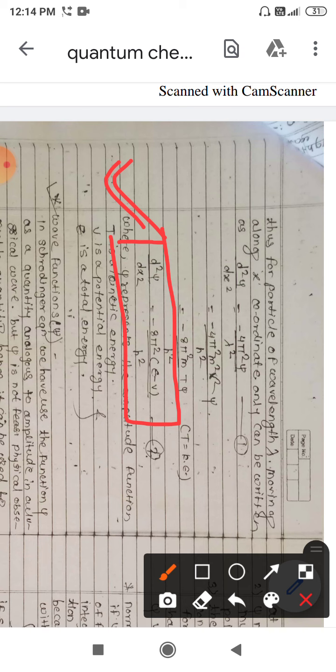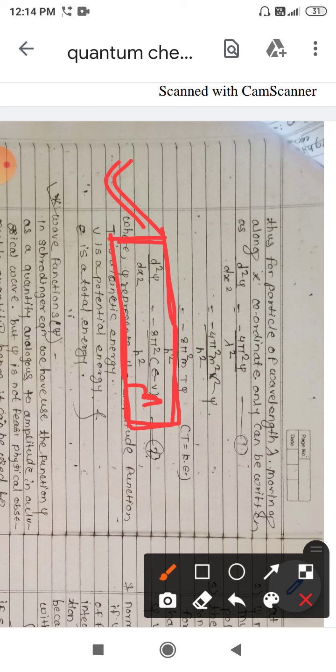Each and every one of us should know the wave equation. It is d2 psi upon dx square equals minus 8 pi square m, where m is the mass of the particle, into E minus V, where E is the total energy and V is the potential energy, divided by h square. h is nothing but Planck's constant.